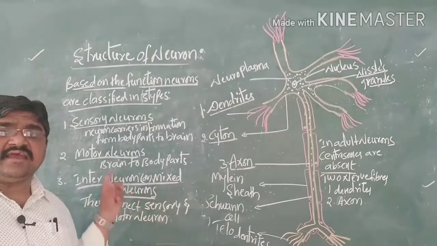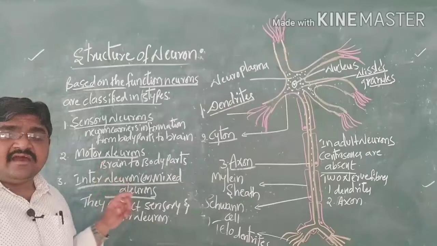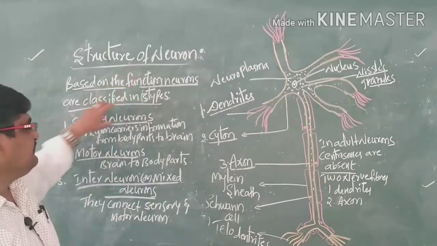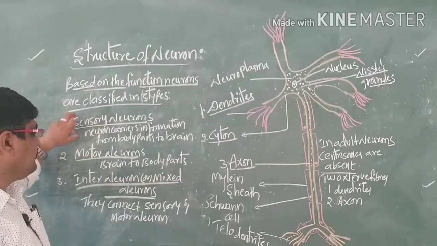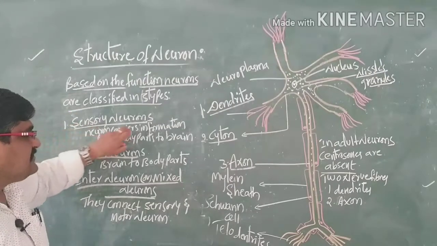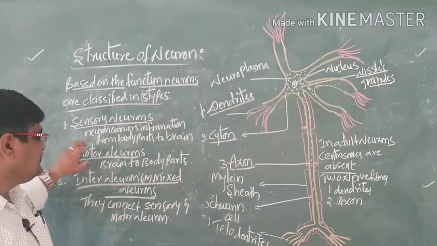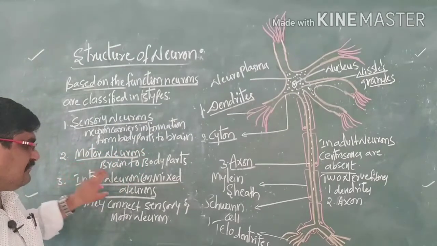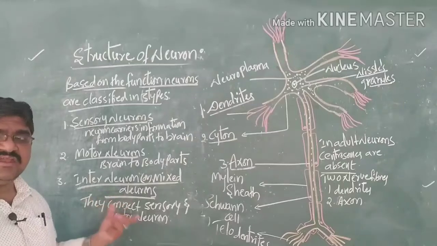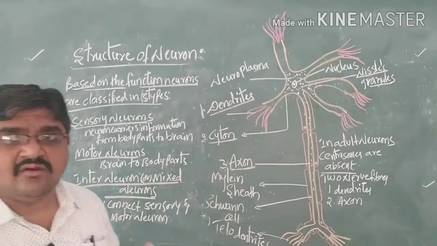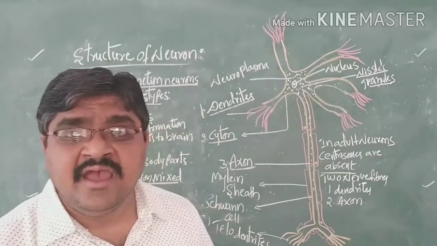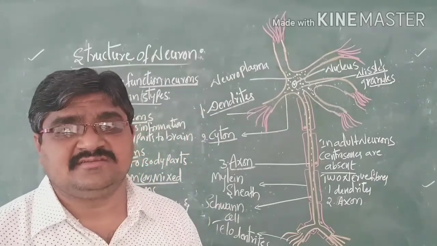These are the three types of neurons based on their functions: sensory neurons, which carry information from body parts to the brain; motor neurons, which carry information from the brain to the body parts; and interneurons or mixed neurons, which connect the sensory and motor neurons.